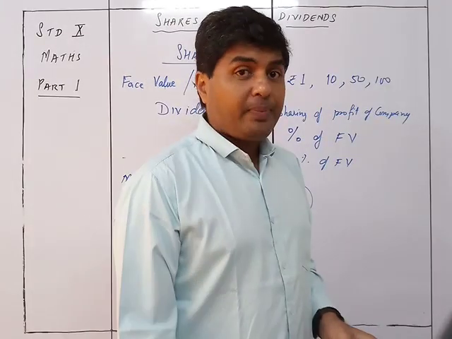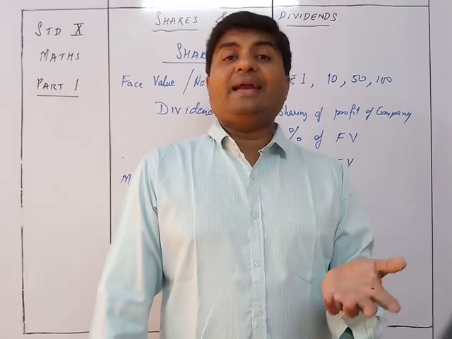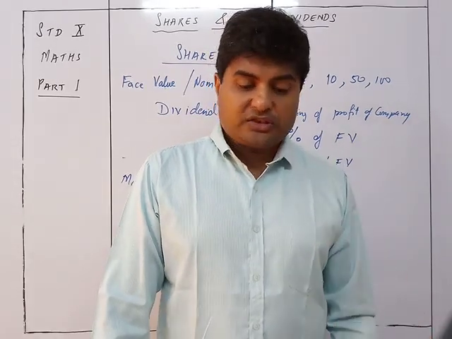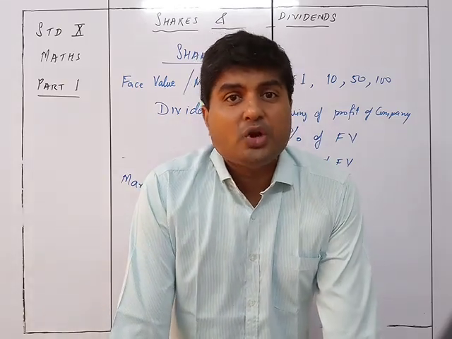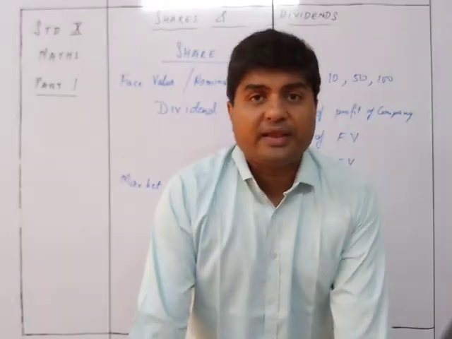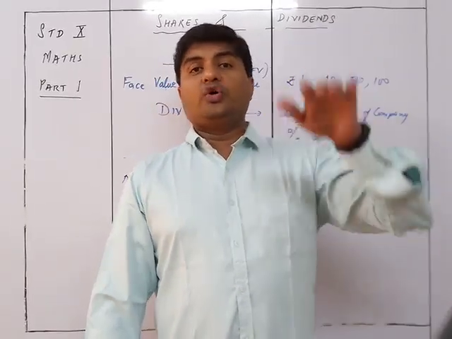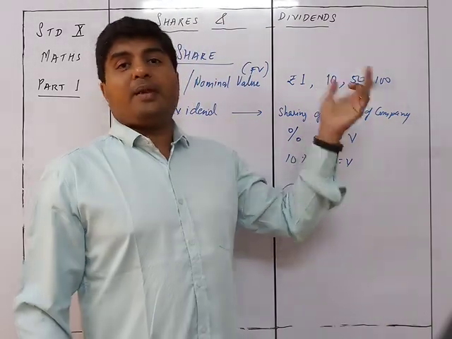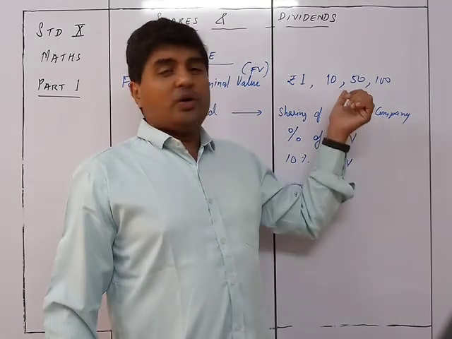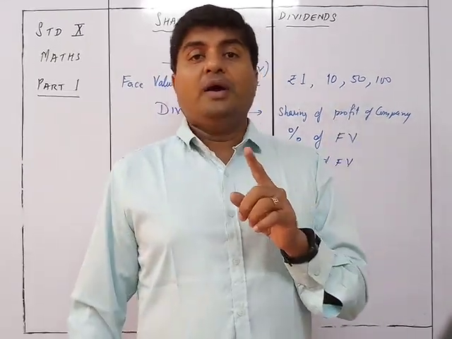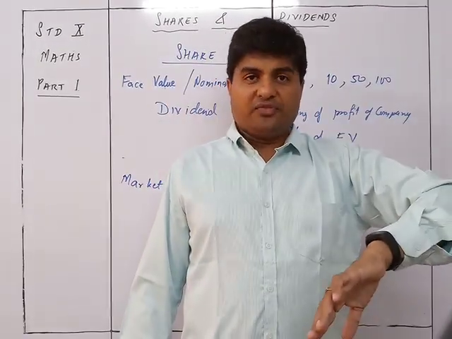Now it may also happen, the opposite can also happen, that I bought shares and that company did not do well. I expected it to do well, that's why I invested in the company. But those companies did not do well and they failed or they made losses. And in such a case, the value of the share goes down. Then a 10 rupee share may be available for 5 rupees or 8 rupees or sometimes even 1 rupee. So accordingly you will find that the market value can be higher than the face value or it could be lower than the face value.